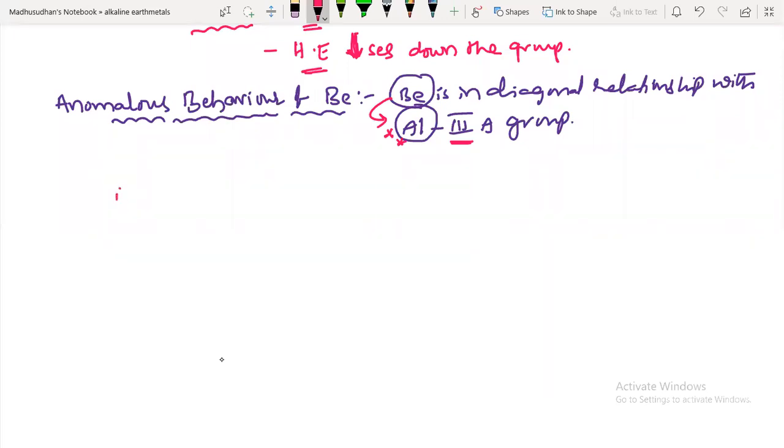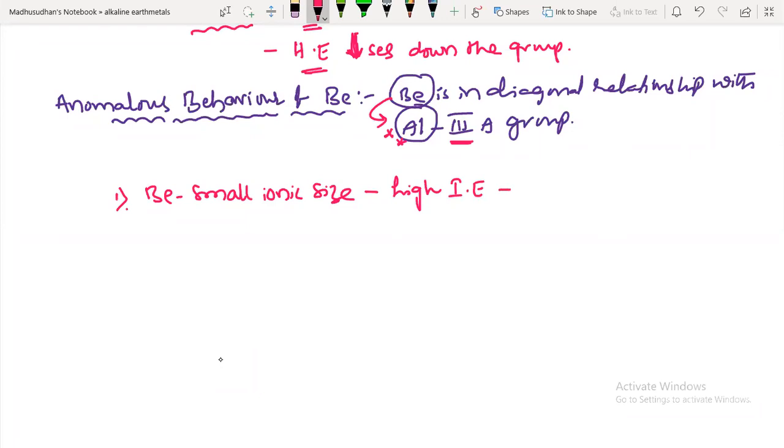The first point I'm discussing is that beryllium has a small ionic size. Due to the small ionic size, it will have high ionization enthalpy, isn't it?